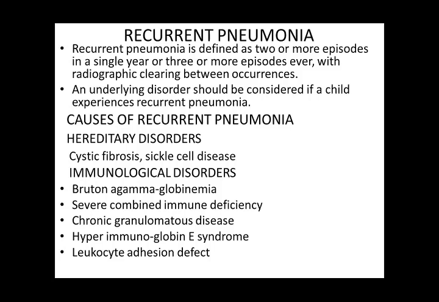I repeat again because they are difficult names: Bruton agammaglobulinemia, severe combined immune deficiency, chronic granulomatous disease, hyper IgE syndrome, and leukocyte adherence defects. In all these immunological disorders, there is recurrent infection since early childhood, even since birth. Even in the early months of life, the child is getting repeated attacks of infections of various organs, including the lungs.